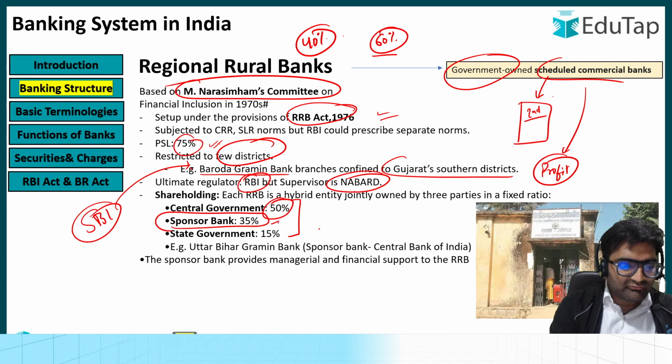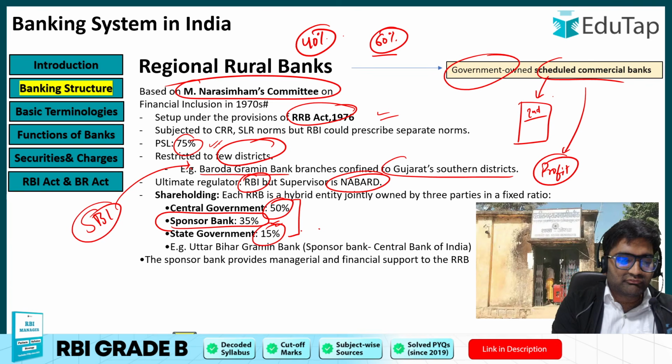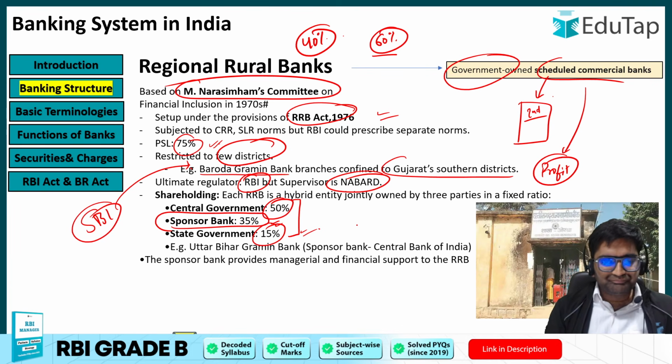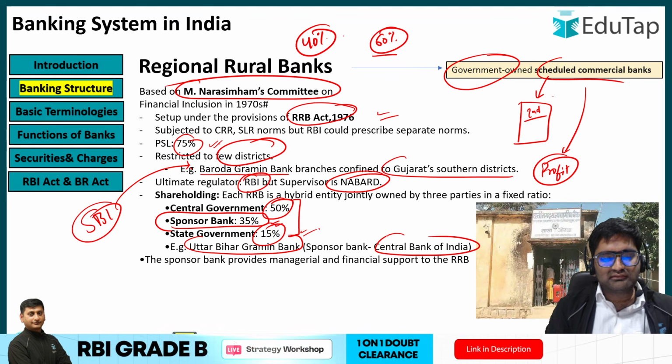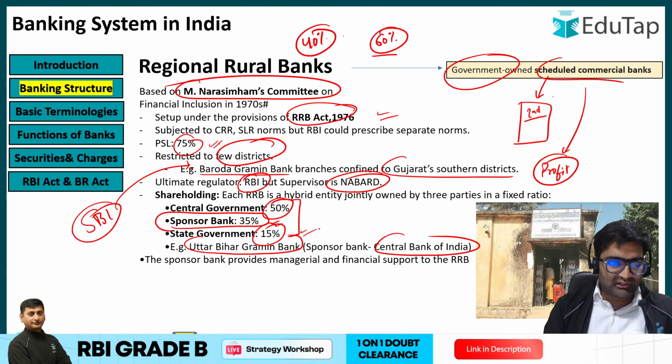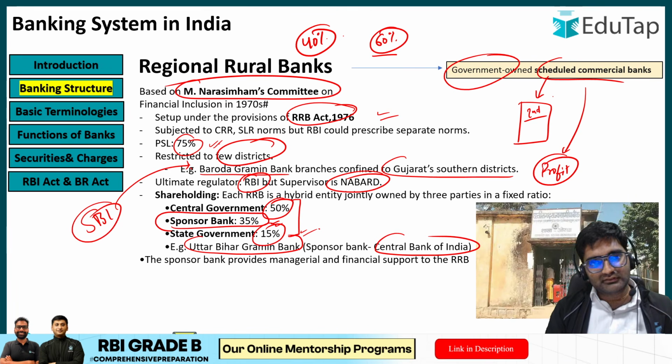The sponsor bank gives 35% of the funds, while the state government gives 15% of the funds. Here, Uttar Bihar Gramin Bank's sponsor bank is Central Bank of India. Is that clear? This is how regional rural banks are established, and how RRBs contribute to the financial inclusion of these rural entities.